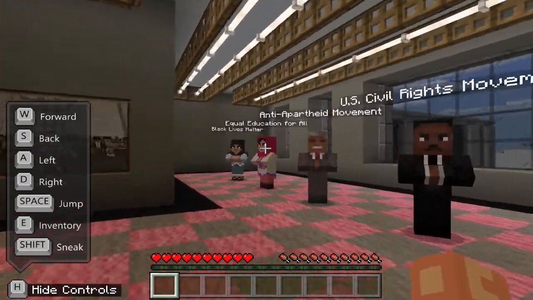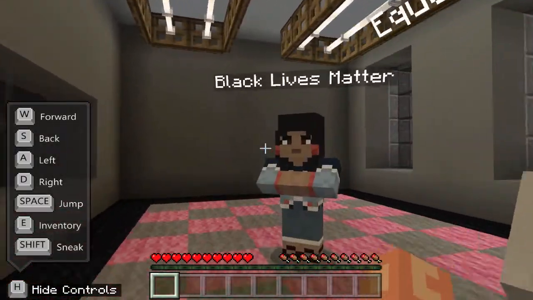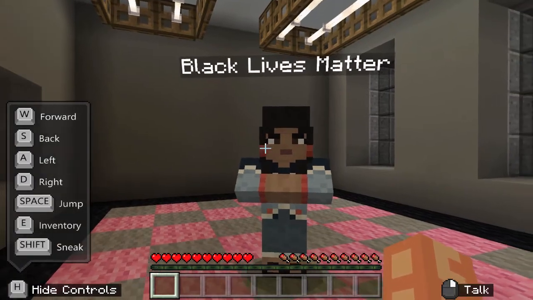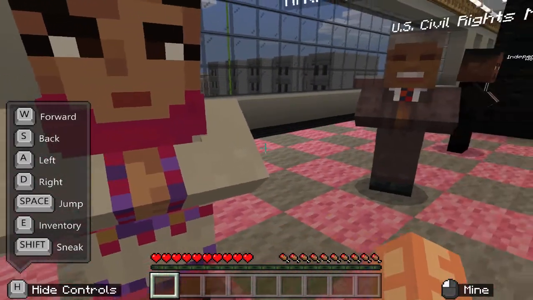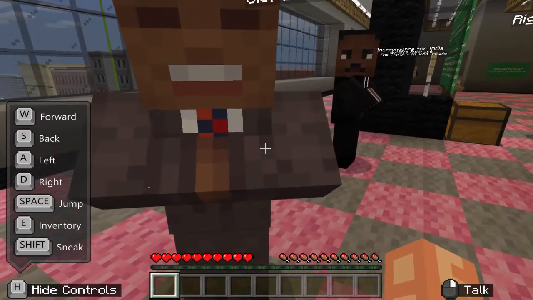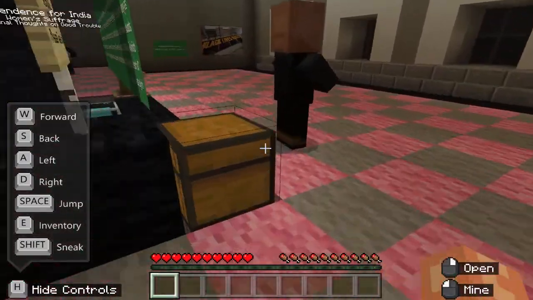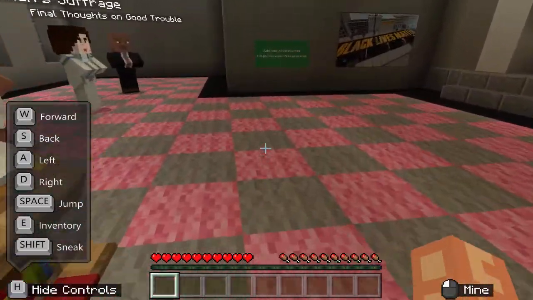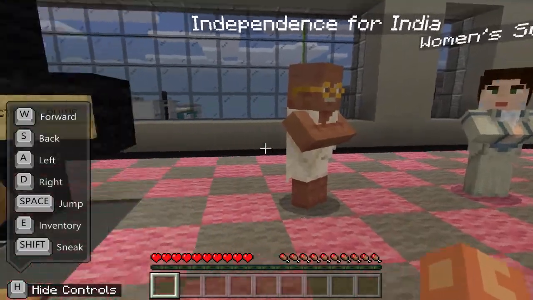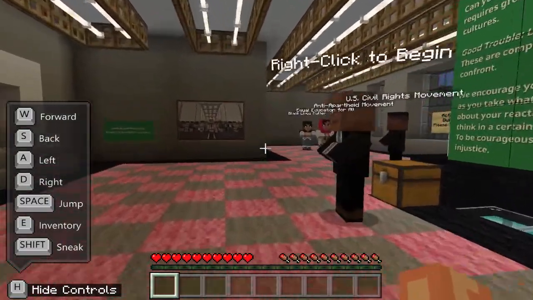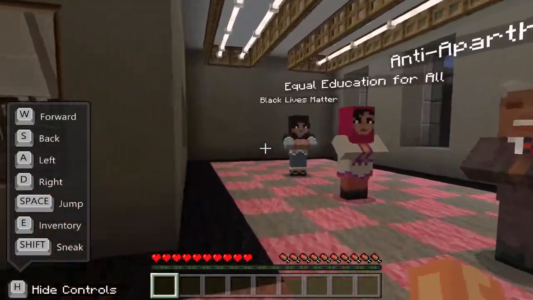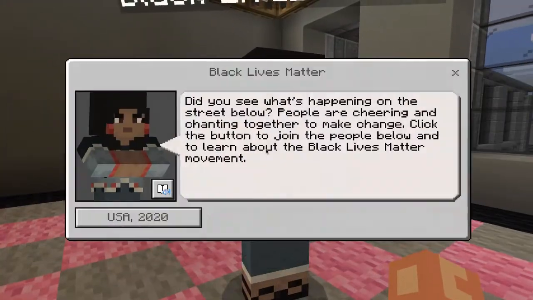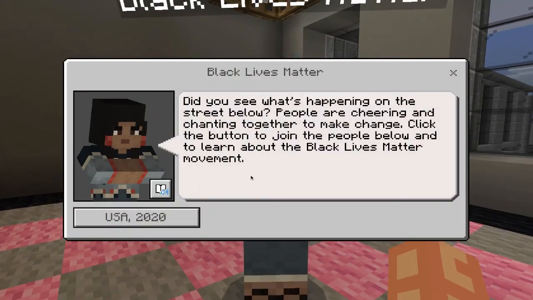So we're going to get started, and we're going to start right over here with the Black Lives Matter movement. And you'll notice if I make my way down, you have Nelson Mandela, Martin Luther King Jr., all the way down here, Gandhi, a few other people here as well. So what will happen in a second is I'm going to start here, and I'm going to join this world.